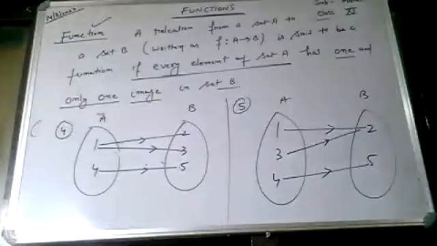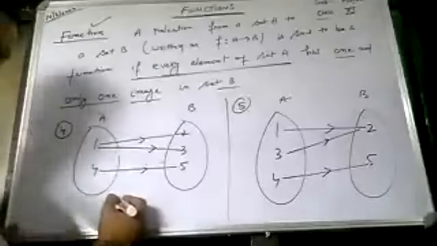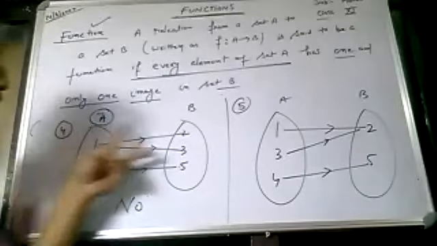Think, is it a function or not? What about the fourth and the fifth? No, sir. Fourth is function or no? No, sir. Why? Because there is an element in set A, that is 1, which has 2 images in set B.